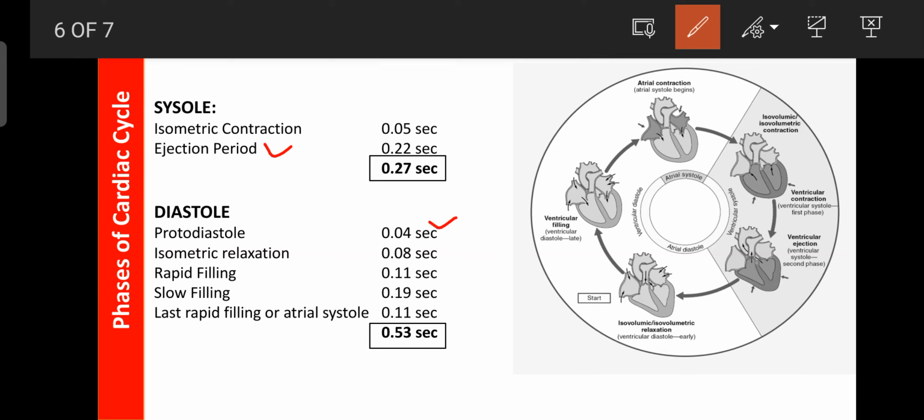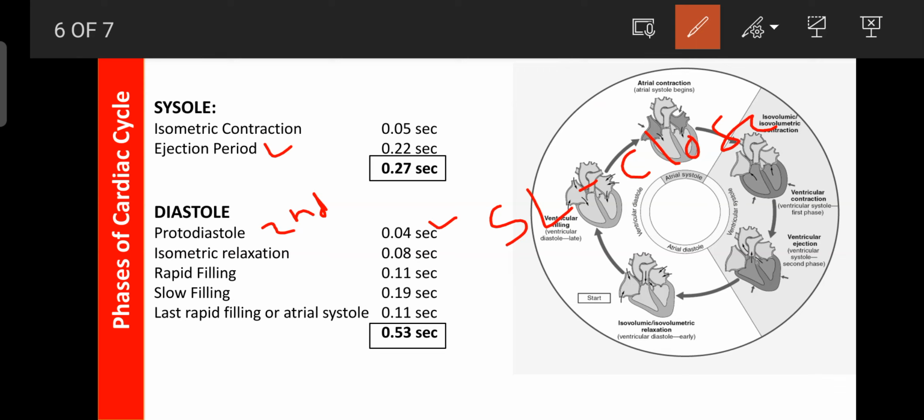During this phase, the pressure in the pulmonary artery and the aorta increases, which causes the closing of the semilunar valves, the pulmonary valve and the aortic valve. With the closing of the semilunar valves, the second heart sound, the dub, is produced during the protodiastole.